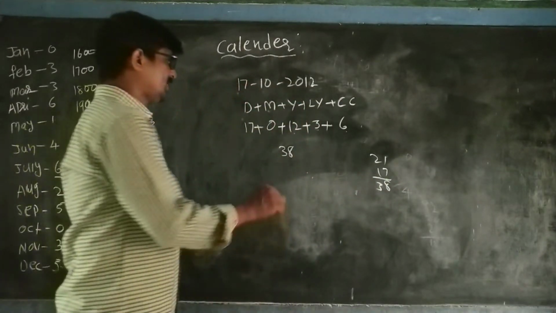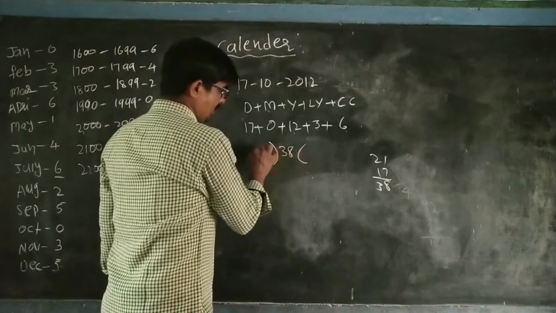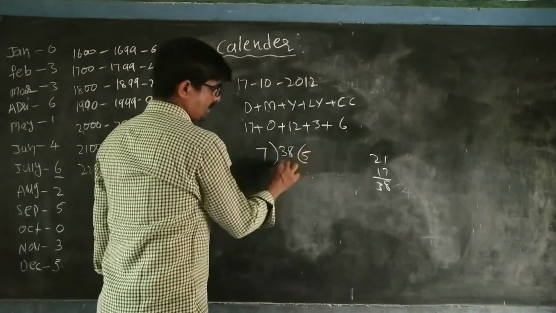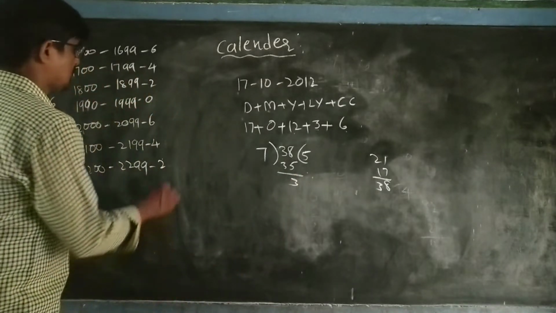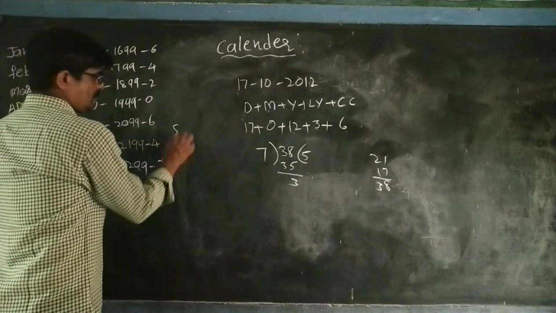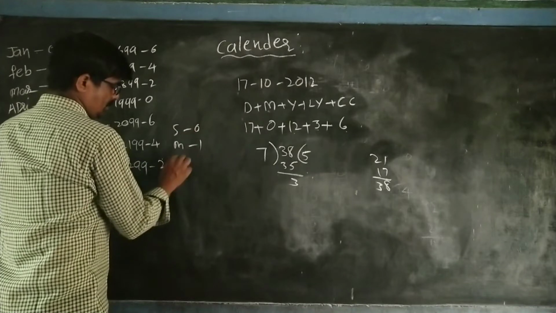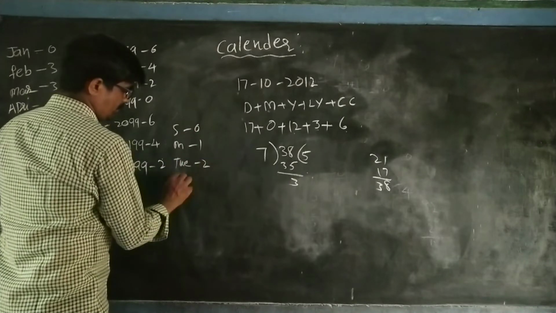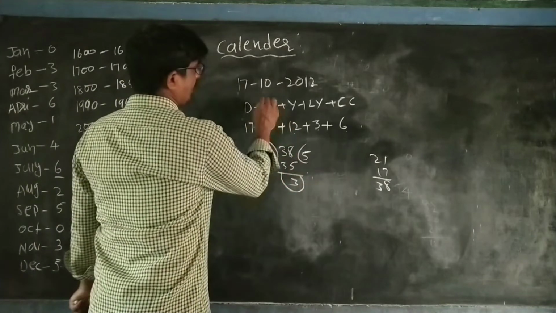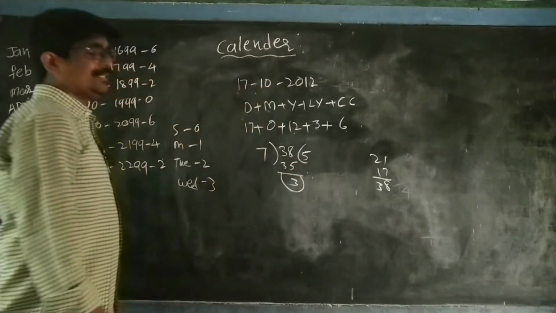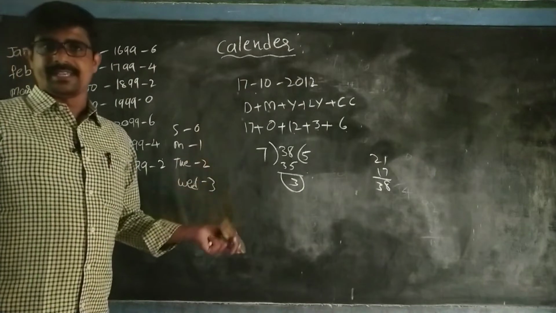Now we have to divide 38 by 7. 7 5s are 35. Remainder 3. So 3 means, Sunday 0, Monday 1, Tuesday 2, Wednesday 3. So this is Wednesday. So 17/10/2012 is Wednesday.